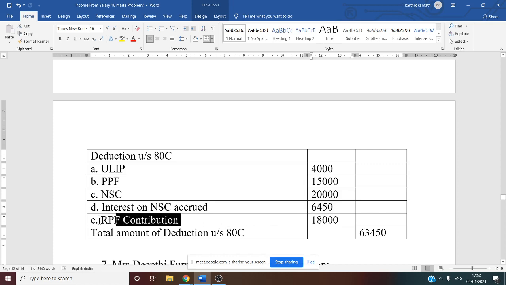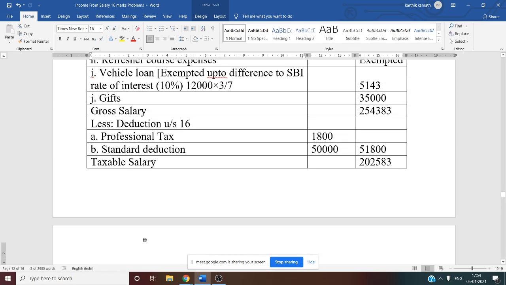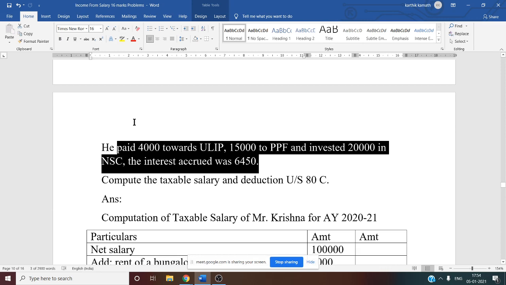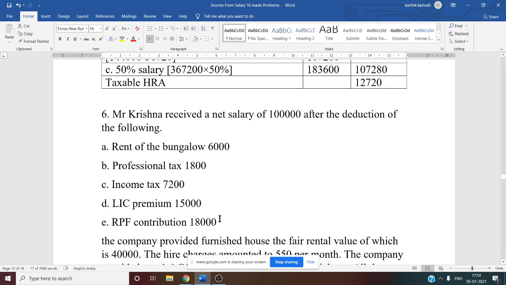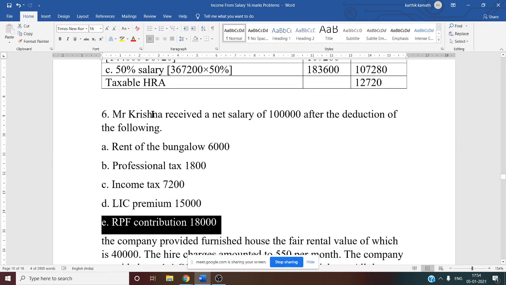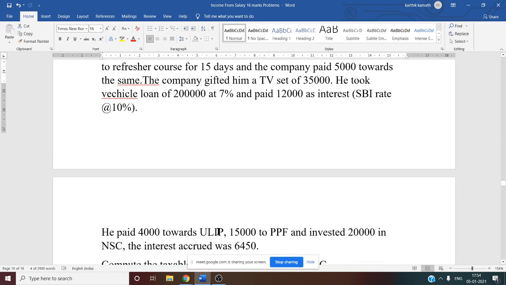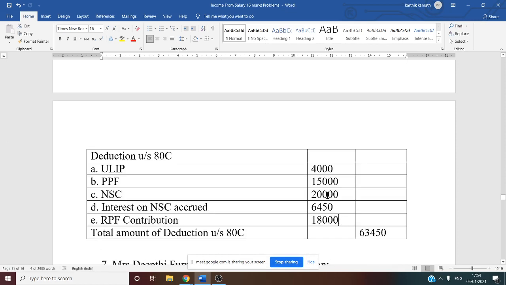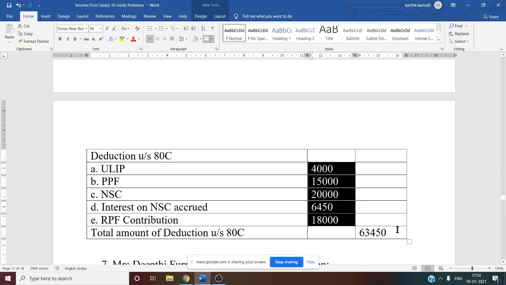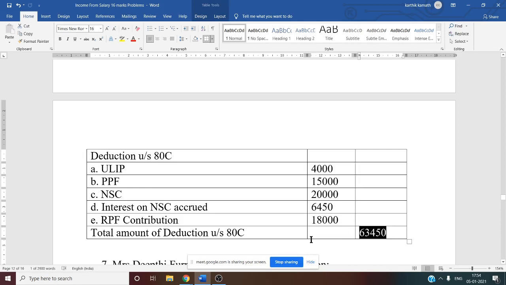Next one, RPF contribution. Usually this one we will miss. That you have to see carefully. RPF contribution. Why? Because in the last sentence for ATC they have not mentioned it. But if you see the problem carefully, the RPF contribution done by Mr. Krishna is given. That is 18,000. It is eligible for ATC. So now ATC total we want. What is the total of ATC? If you add all these things, you will get the total amount of deduction under ATC, that is 63,450.